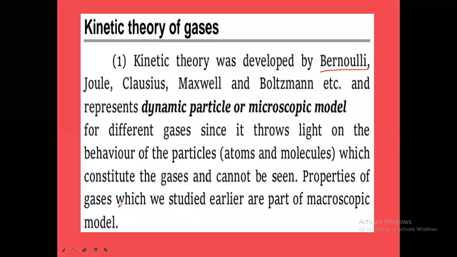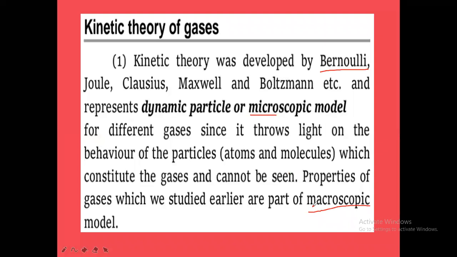The properties of gases which we studied earlier are part of the macroscopic model. Macroscopic means only a superficial study, not in depth. Microscopic means in detail. The study of gases in detail is called microscopic study.